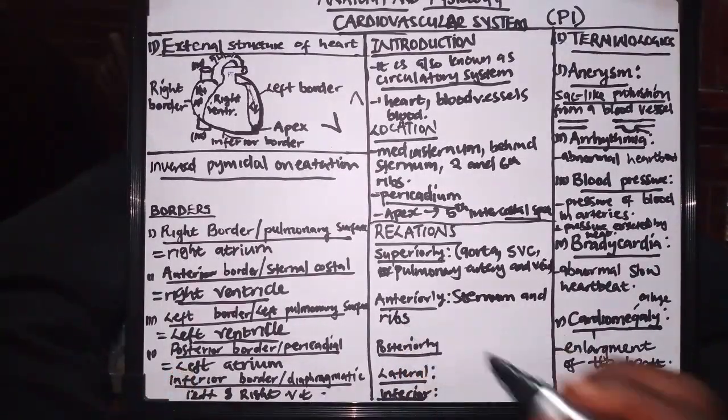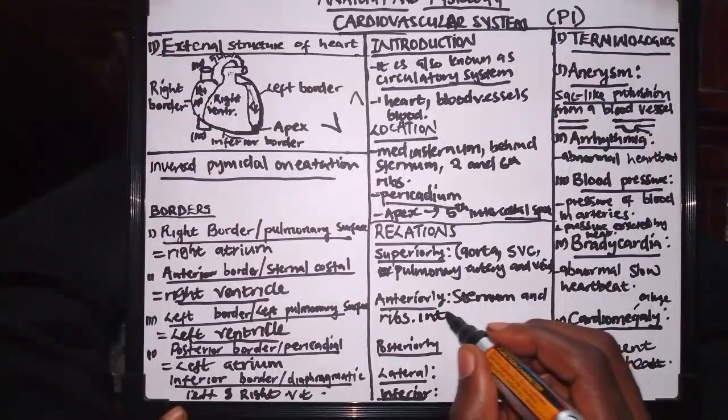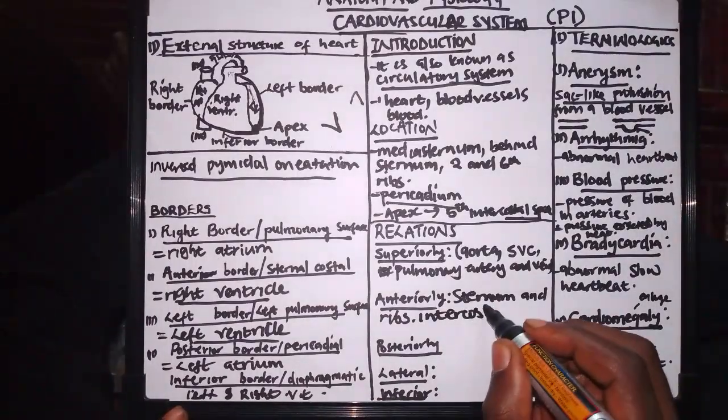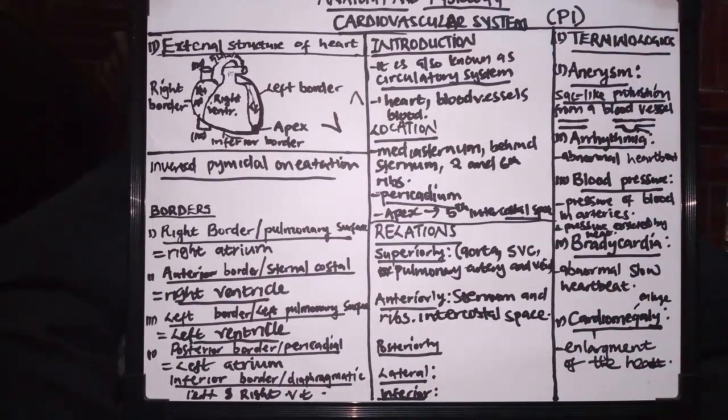And I told you that between the ribs we also have the intercostal space. So these are the structures which are present anterior to the heart.